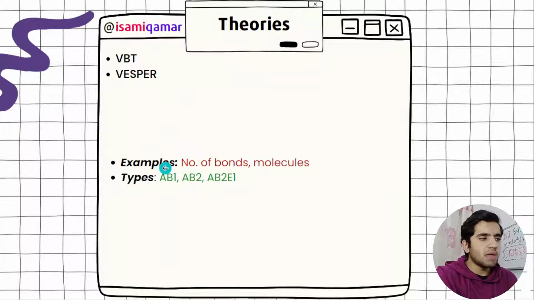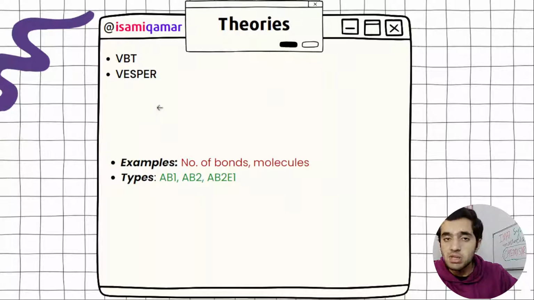But then we have got examples. You have to know the examples of all three. For example, how many bonds are in specific molecules, lone pairs and bond pairs, how many lone pairs are in this molecule, you can judge those.